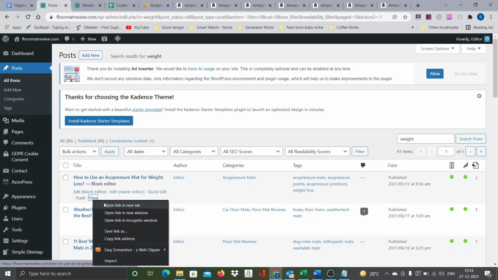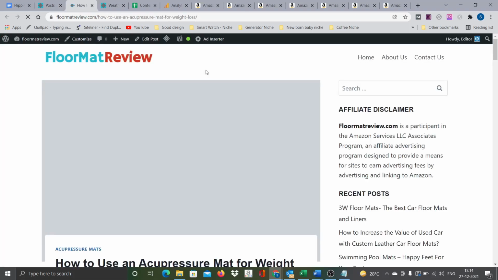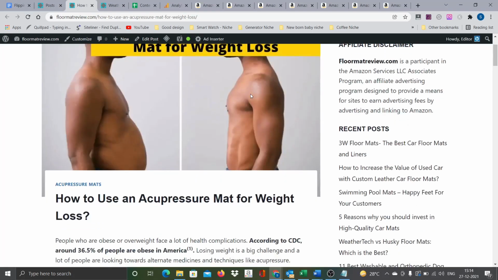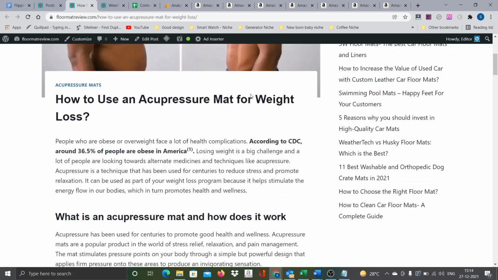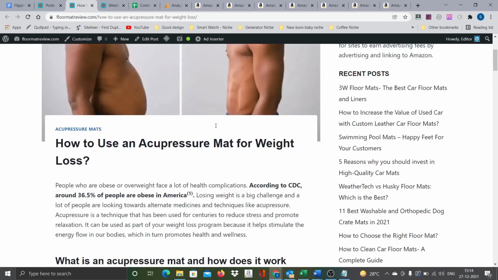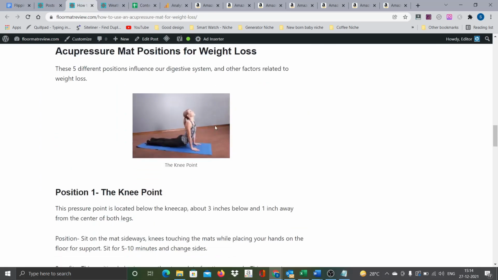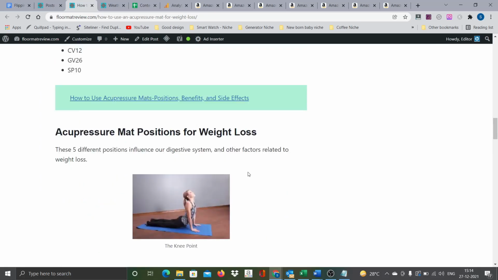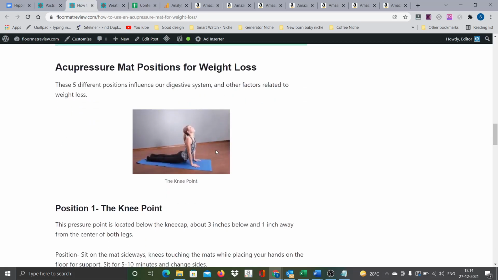So this is about acupressure mat for weight loss. Okay, this may go into health and fitness, and partly it will fall into YMYL. But still, this is already ranking, so nothing to worry.